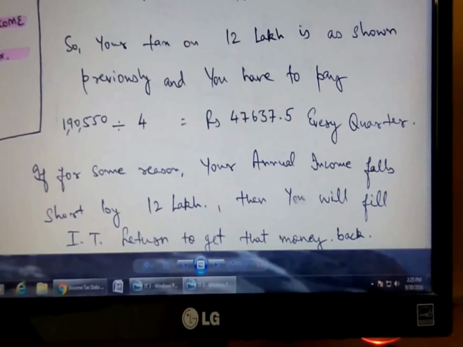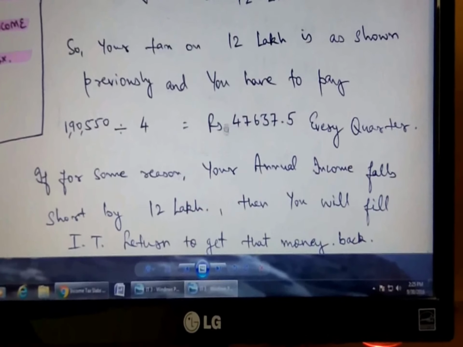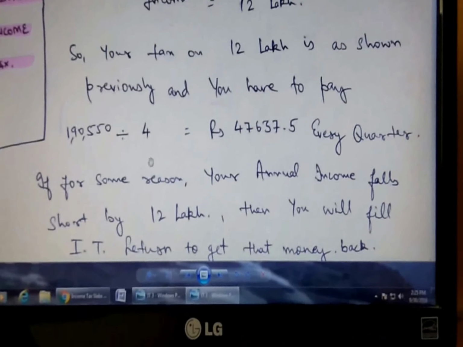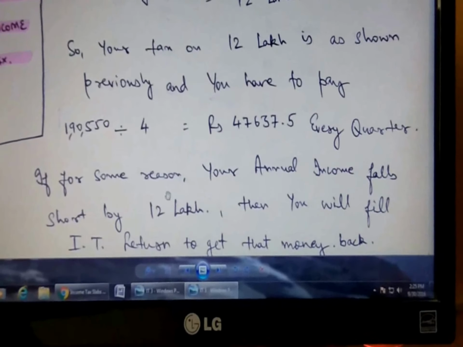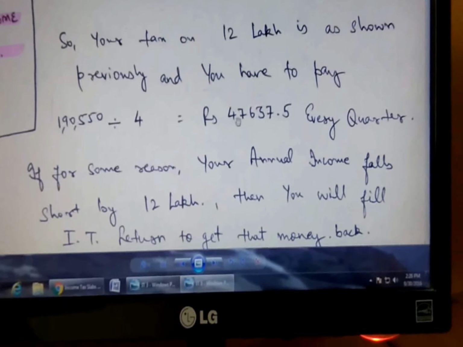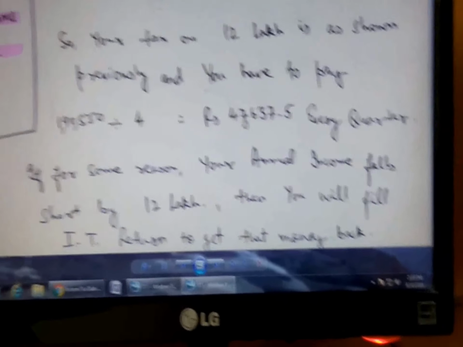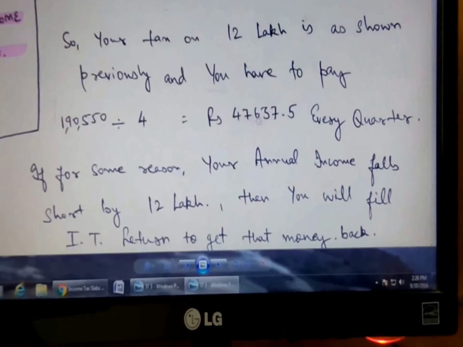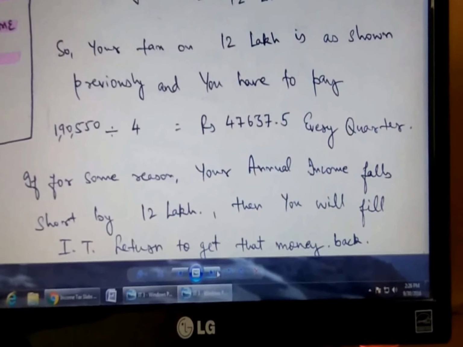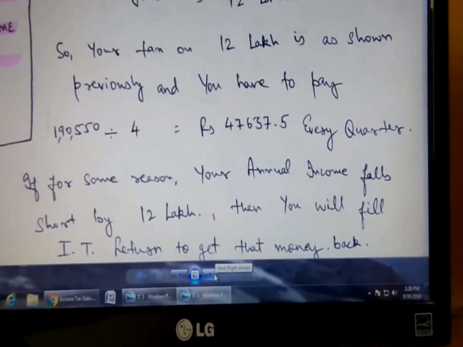So you will then fill the IT return, in which you will show for what all months your income was less than 1 lakh, and you will do the calculation once again, and you will say that your income is this much, your new tax should come to maybe 45,000 and you have given 47. So the income tax department will give you the difference in the tax that you have already paid. So this is called income tax return.